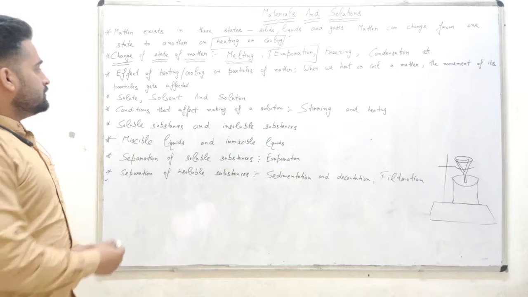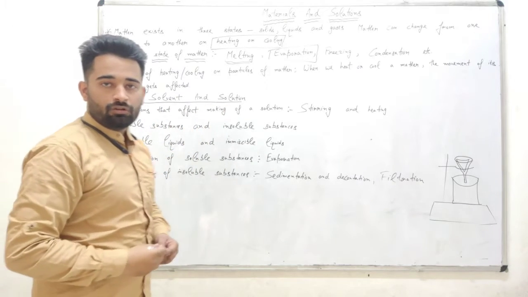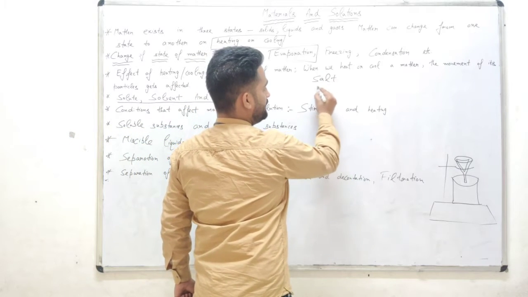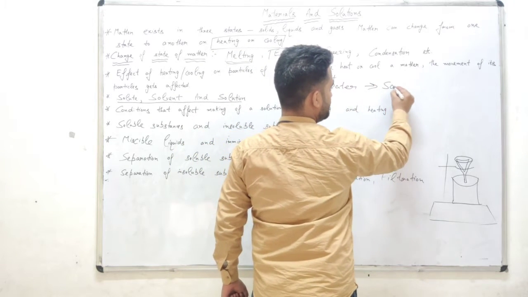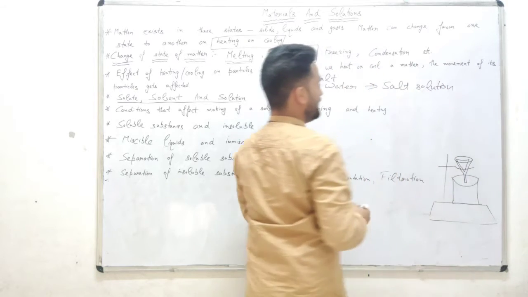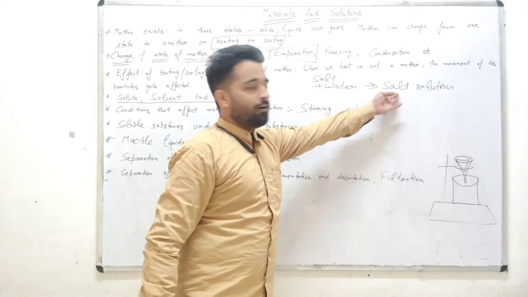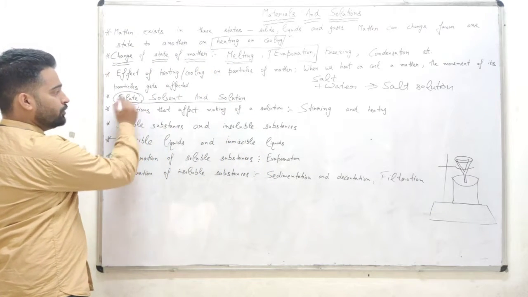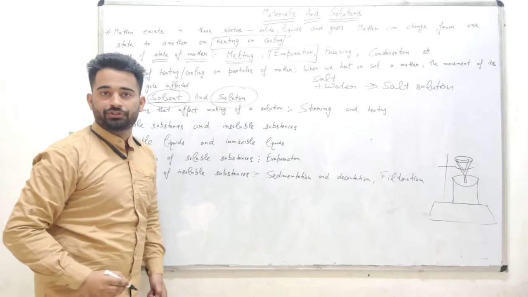Next topic is solute, solvent and solution. What are solute, solvent and solution? For example, we have salt and we have water. As both things are mixed, what will it form? Salt solution. It means salt is a solute and water is a solvent, and that is salt solution.